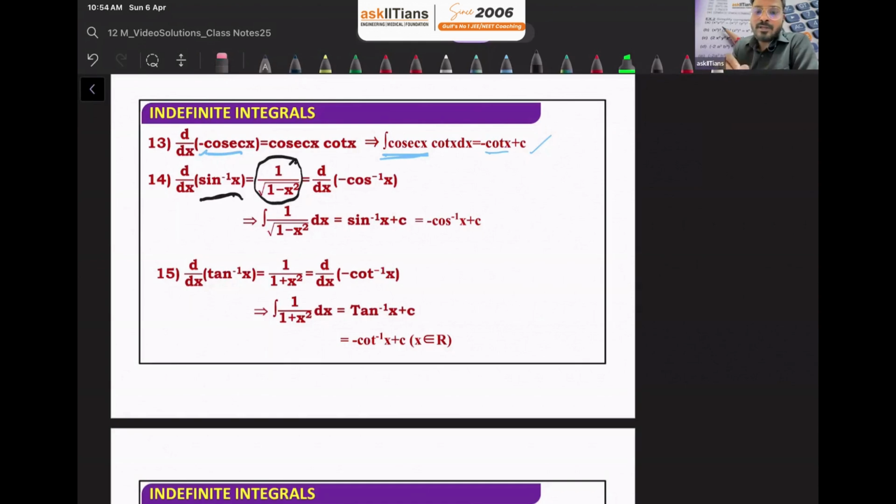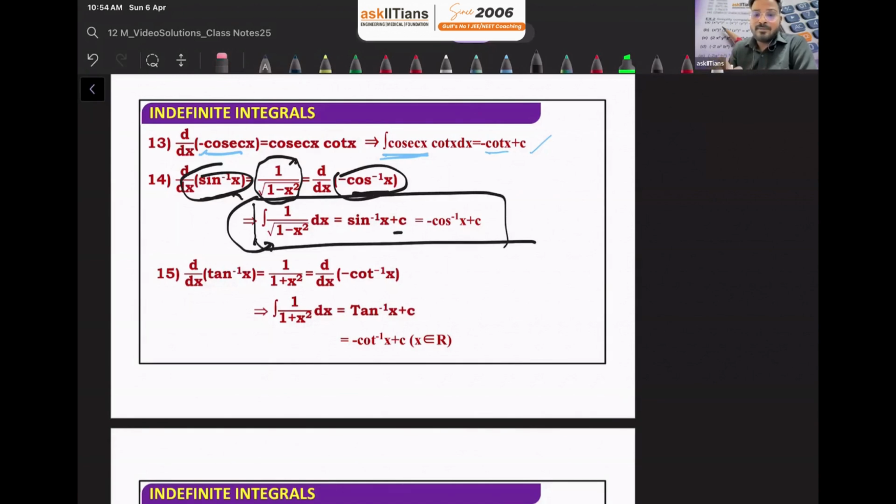This is also the derivative of minus cos inverse x. Both are the same. It means that if you integrate this, you are going to get either sine inverse x or minus of cos inverse of x. So we can write this formula as integration of 1 over under root of 1 minus x square is equal to sine inverse x plus c or minus of cos inverse x plus c.